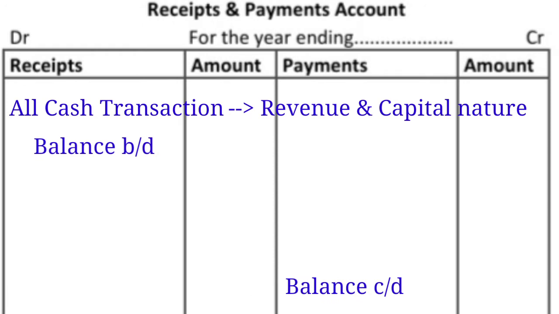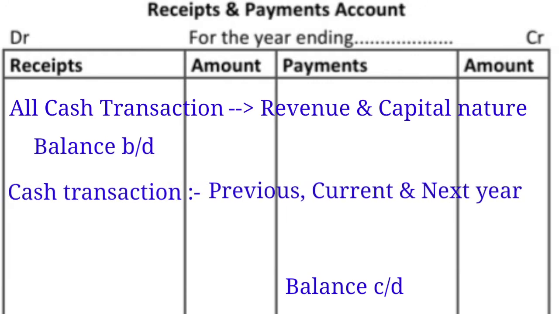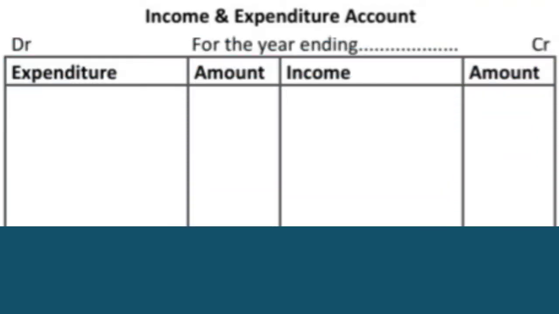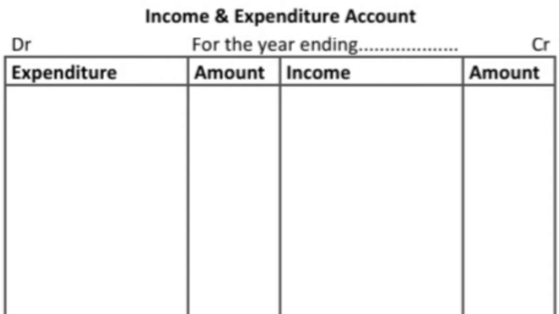That means we will record the opening balance in this receipts and payments account, and we will record all the cash transactions related to the previous year, the current year, or the next year. That means all the cash transactions will be recorded here, whether they are current year transactions or related to the previous year or the next year.